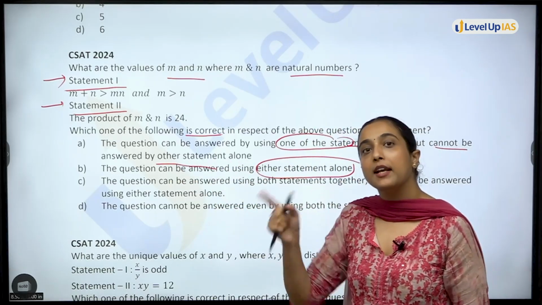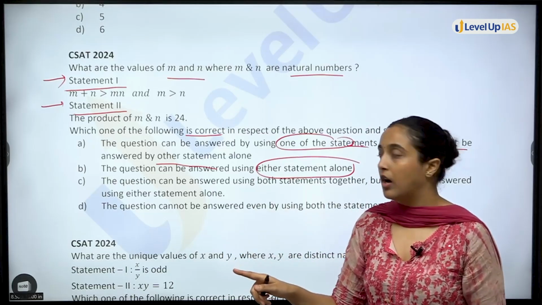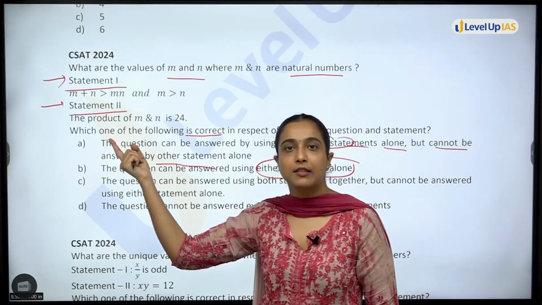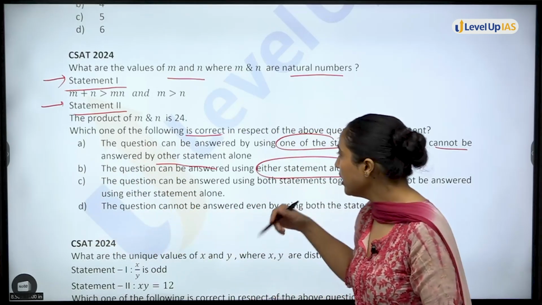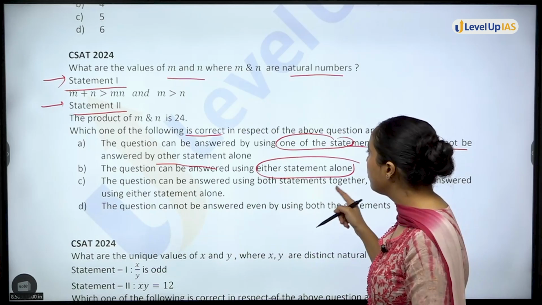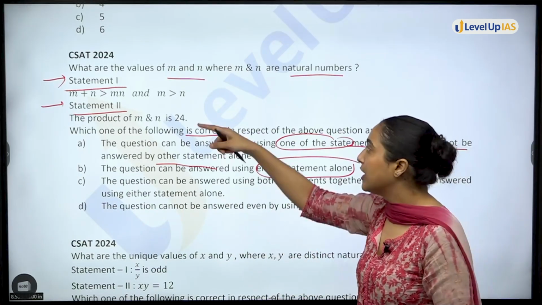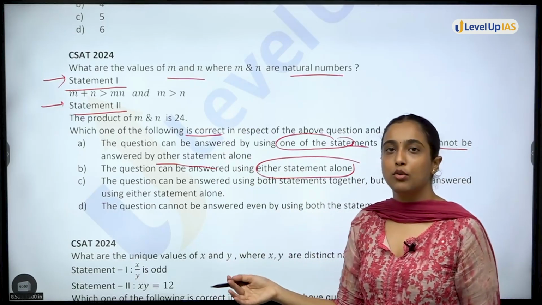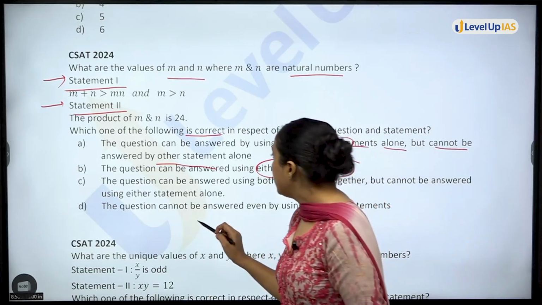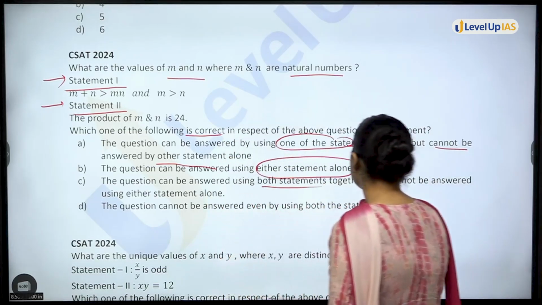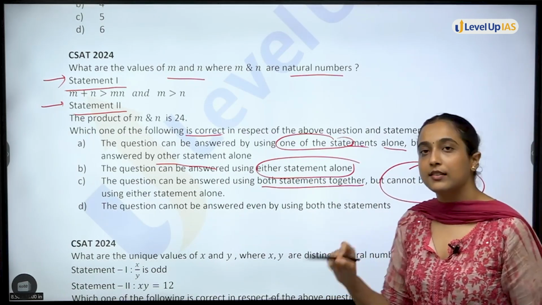So as I said, one statement alone will give the answer, the second is not needed, and the second alone will not give the answer. For example, if from statement 1 you can get the answer but from statement 2 you cannot, then you will mark option A. Then you have question can be answered using either statement alone. What does option B mean? From statement 1 and 2, any statement you can use and answer the question individually. Next, the option is question can be answered using both statements together but cannot be answered using either statement alone.